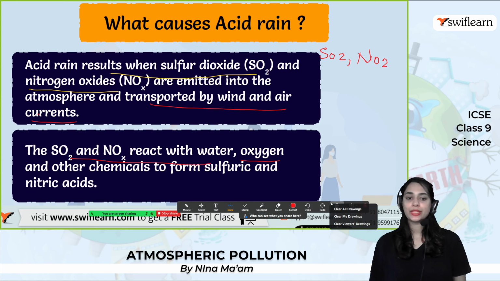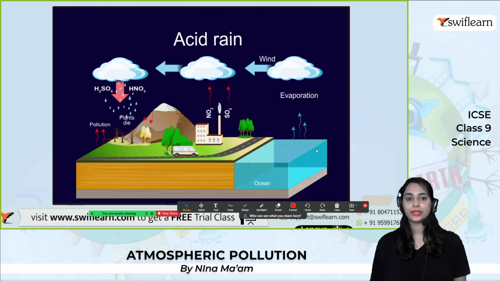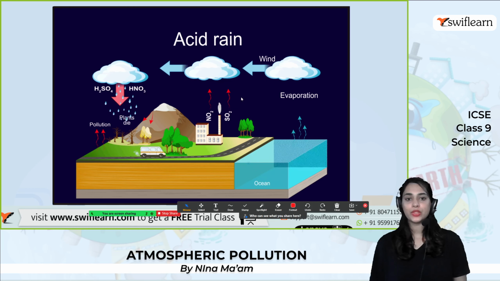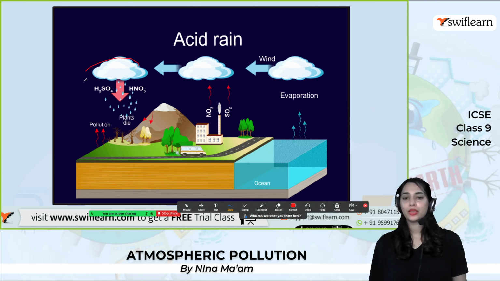So the sulfur dioxide and nitrogen oxide will turn into the sulfuric acid and nitric acid by combining with oxygen, water, and other chemicals. Look at this one. Evaporation happens, the wind is the carrier, and it will rain as H2SO4 and HNO3.